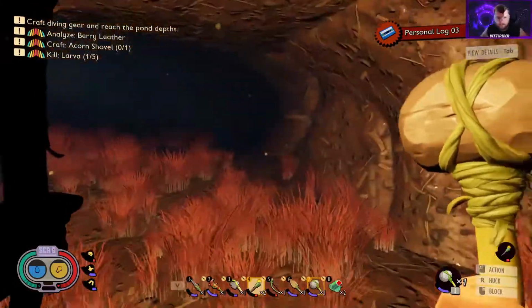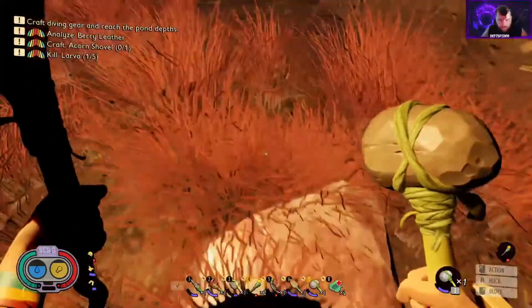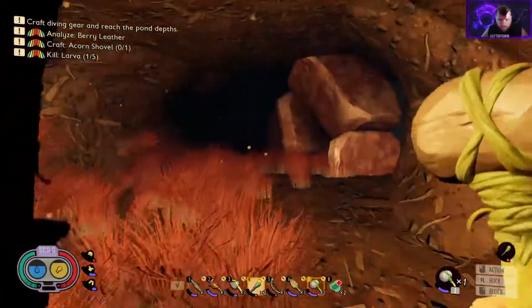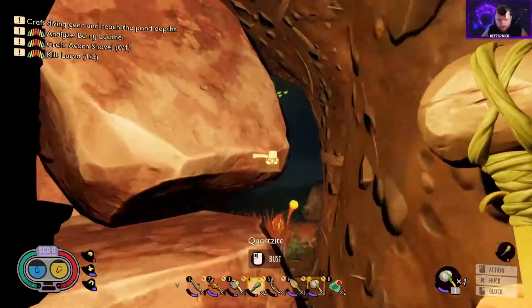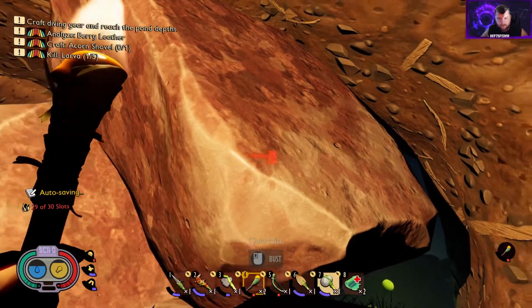Alright, and if I remember correctly, down here is a ton of larvae. So there's some quartzite. I'm not sure how far into here we'll go, but I want to say behind this is just tons of those larvae. So I guess we can smash one of these.